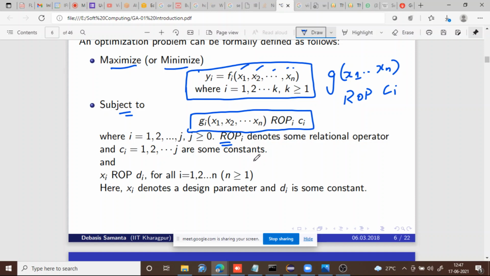Yes? What are arithmetic operators? What are the arithmetic operators? Okay, addition, subtraction, multiplication, division, these are the arithmetic operators. So what are the relational operators?